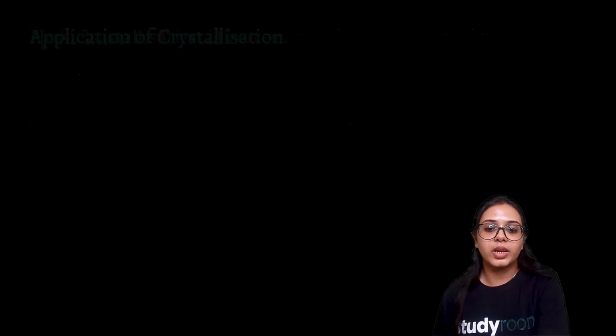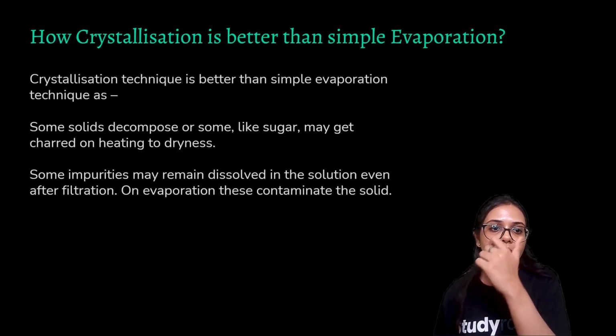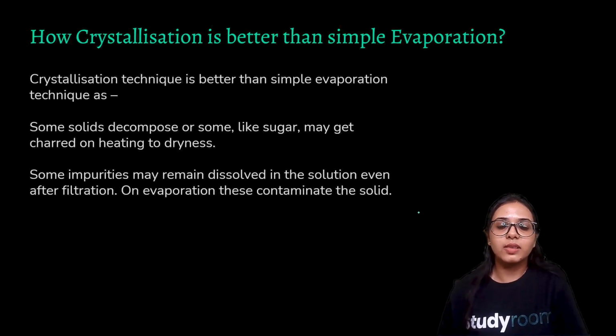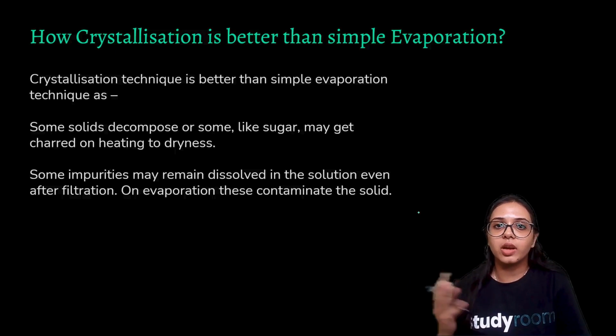How is crystallization better than evaporation? Because some solids decompose, like sugar may get charred on heating to dryness. If you try to heat it, then sugar may decompose, it may char. And there may be some impurities that may remain dissolved in a solution even after filtration.